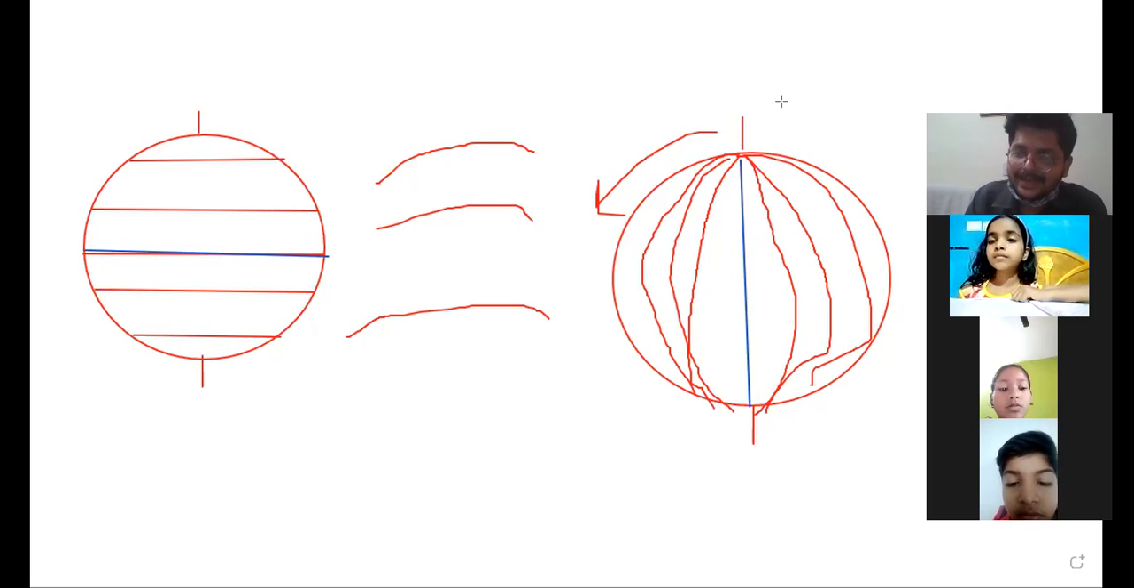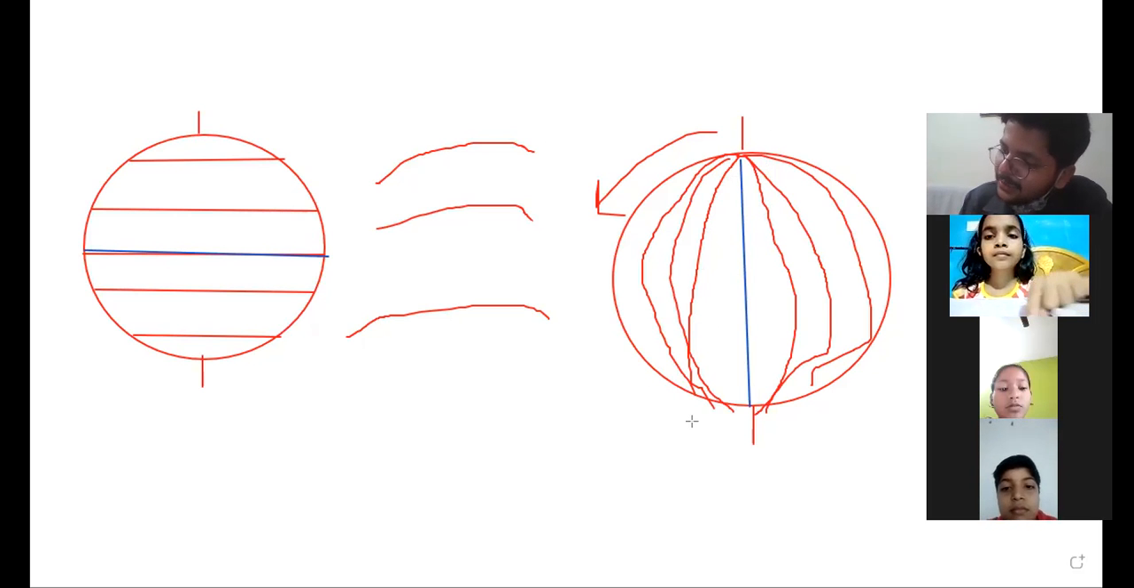Sir, why is it not in the center? This imaginary line is drawn in the center. Am I clear? Yes, sir. Nanda, is my voice clear to you? Yes, sir. Okay. Now what happens after this?